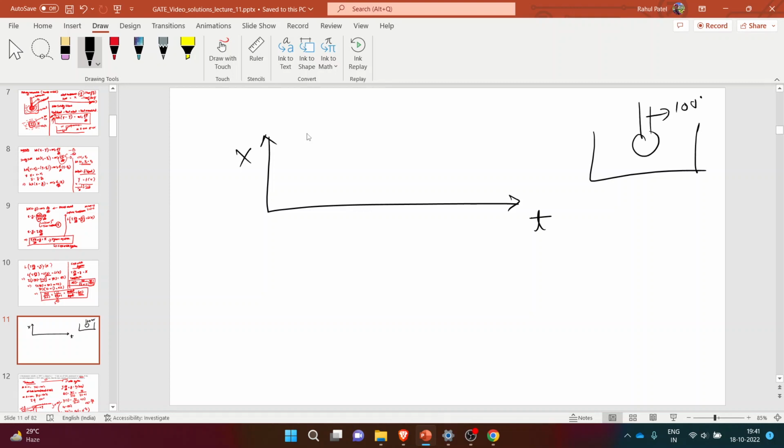This plot will show y and x simultaneously, and the temperature of the oil bath I am denoting by x. So the temperature of the oil bath is 150 degrees Celsius and the temperature of the thermometer is 100 degrees Celsius.